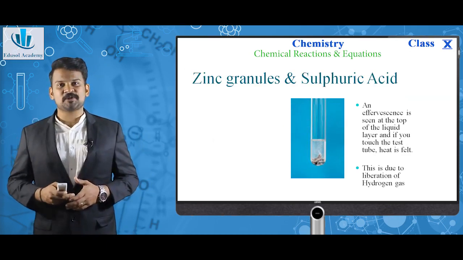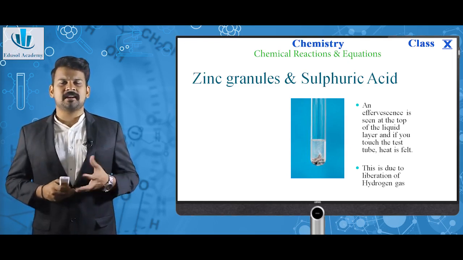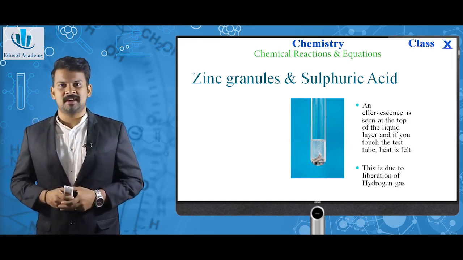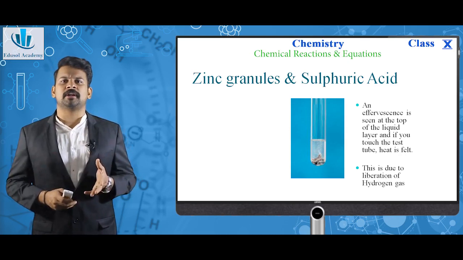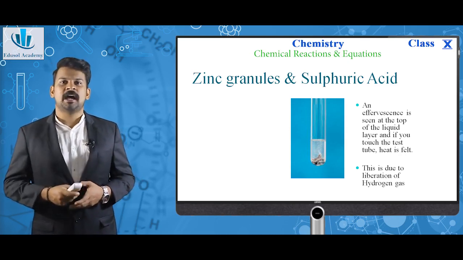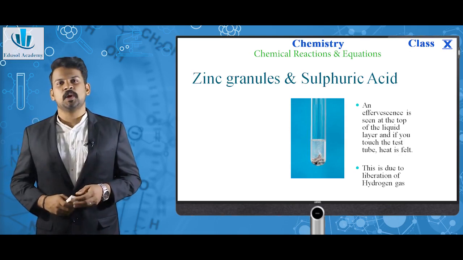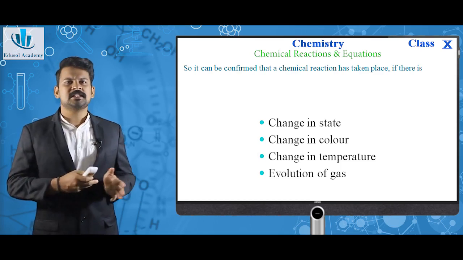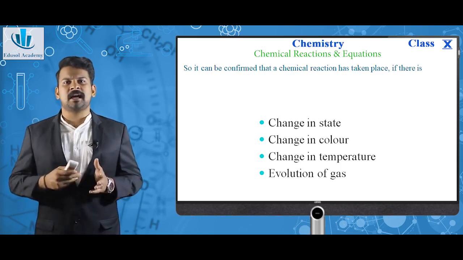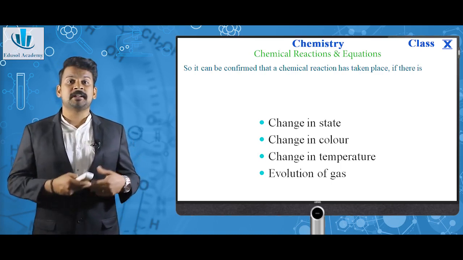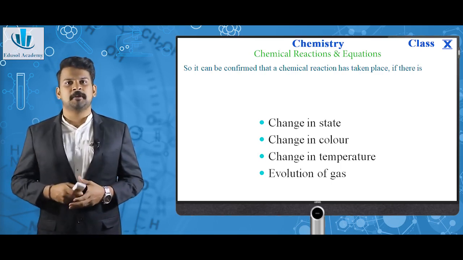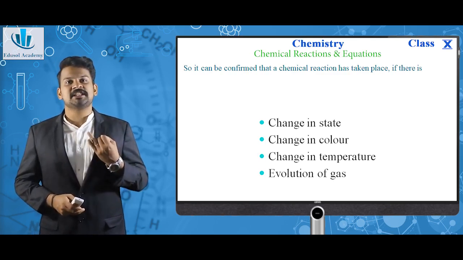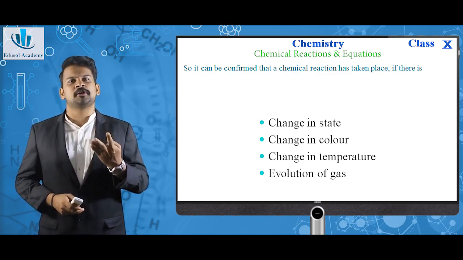Similarly, in case of zinc granules and sulfuric acid. Sulfuric acid is a clear, colorless acid. When you put zinc granules in a test tube of sulfuric acid, effervescence is seen at the top of the liquid layer, and if you touch the test tube, heat is felt, as you can see in the picture. This is due to the liberation of hydrogen gas. So, in the last few slides, we saw different kinds of chemical reactions taking place with different types of substances. It can be confirmed that a chemical reaction has taken place if there is a change in state, a change in color, a change in temperature, or the evolution of gas.